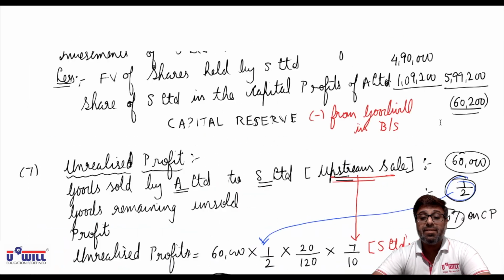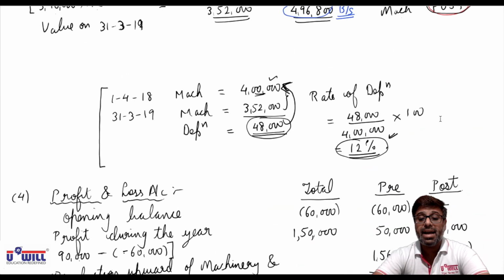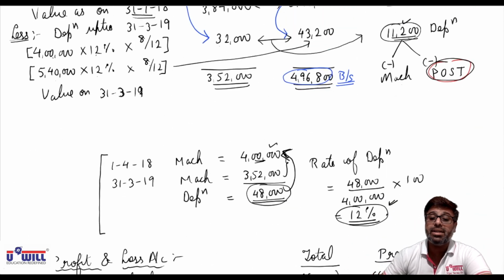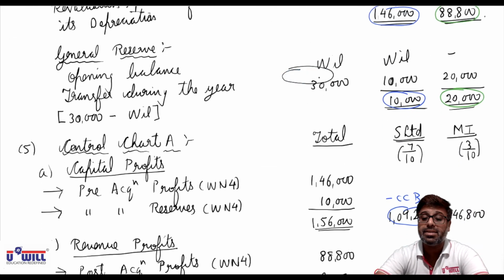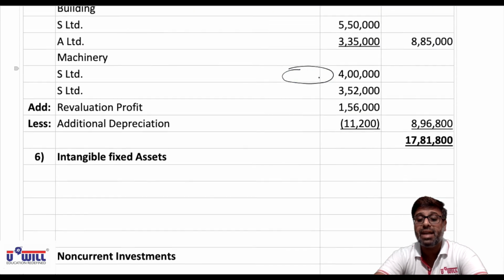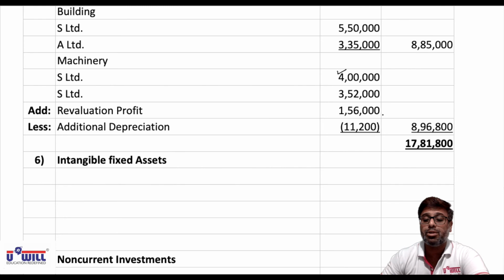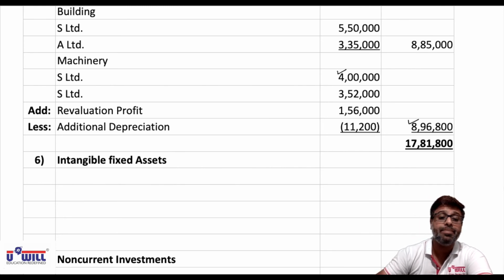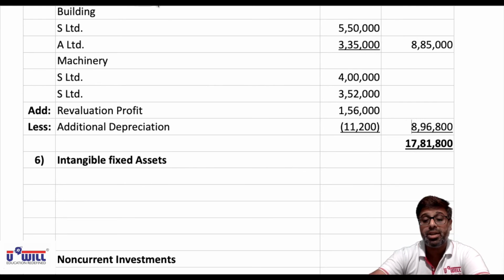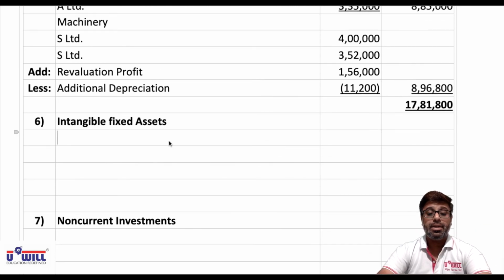Alternatively, what you can do is in the working note 3, if you all see directly, we have written that in balance sheet we will write this 4,96,800. Even if you directly write 4,96,800, it is fine. Means in that case you will have 4 lakhs this amount plus 4,96,800, so directly 8,96,800. That can also be done. Okay, if you don't want to show the detailed calculation, then in the workings we have already shown the depreciation and revaluations amount.